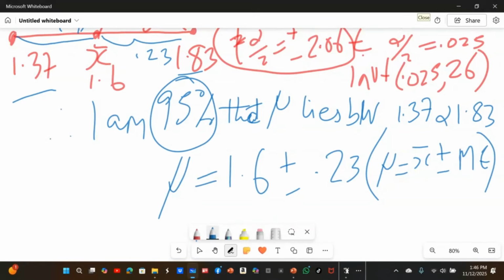You don't know what the mean of the population is, but you know that it's going to lie between the lower bound and the upper bound. Okay, so that is the example on confidence interval. So today we have done two reviews. Remember that this is a combined review.